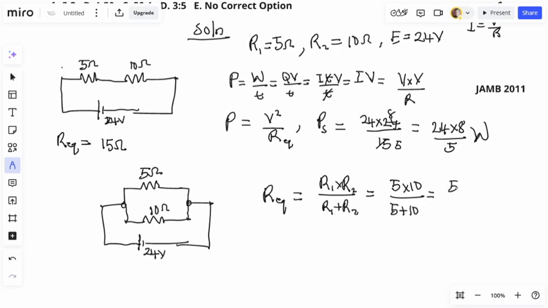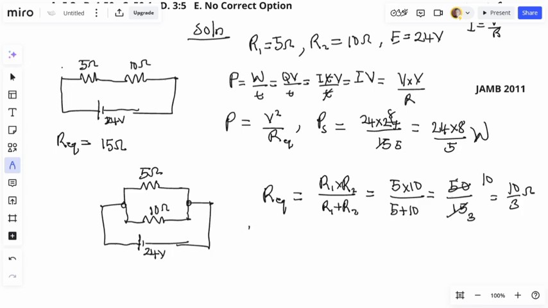5 times 10 is 50. 5 plus 10 is 15. If we reduce that, 5 will divide here 3, 5 will divide here 10. So we'll be having 10 over 3 ohms. That's about 3.3333 ohms, but I'm going to leave it in fraction because I don't want to deal with decimals. This helped me to work efficiently even without calculator so that I can get my answer correctly.